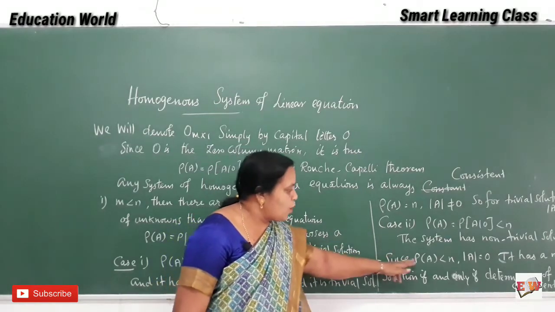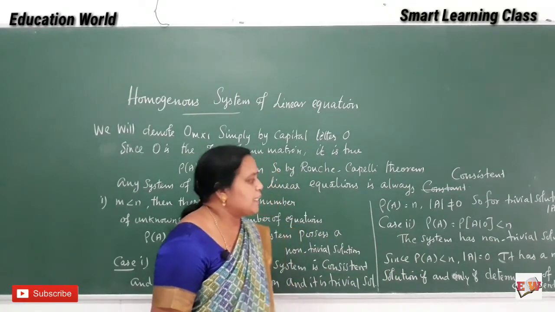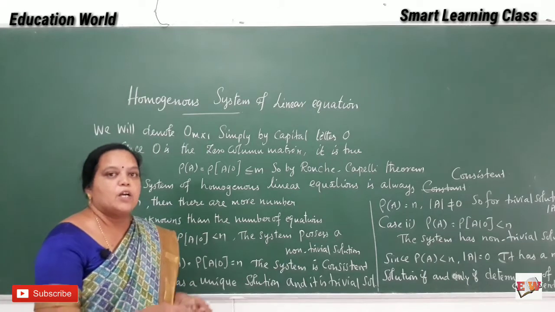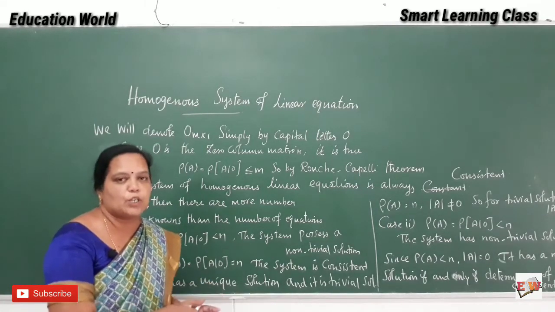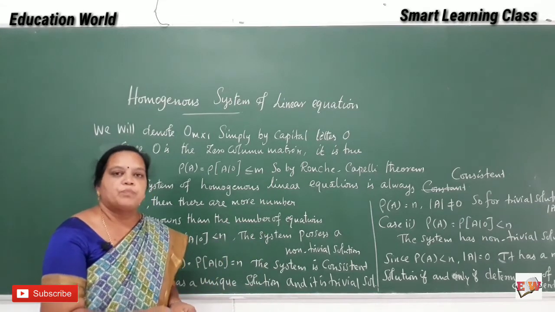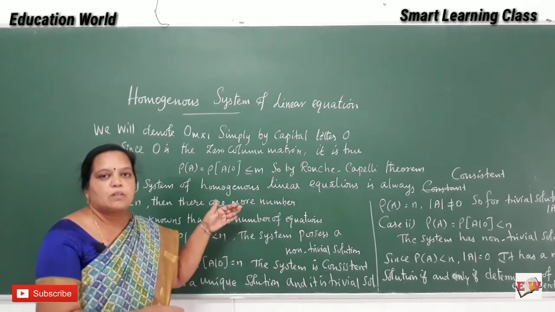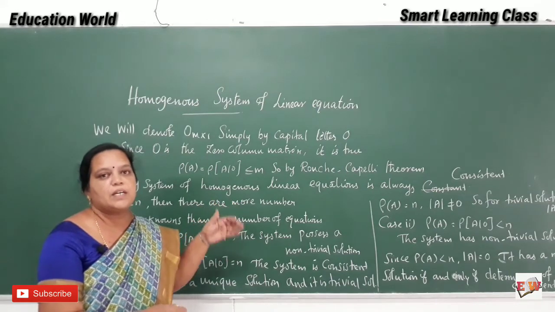Rank of A less than n means the determinant of A equals 0. The system has a non-trivial solution if and only if the determinant of the coefficient matrix is equal to 0. This is the condition for finding the solution of a system of homogeneous linear equations.